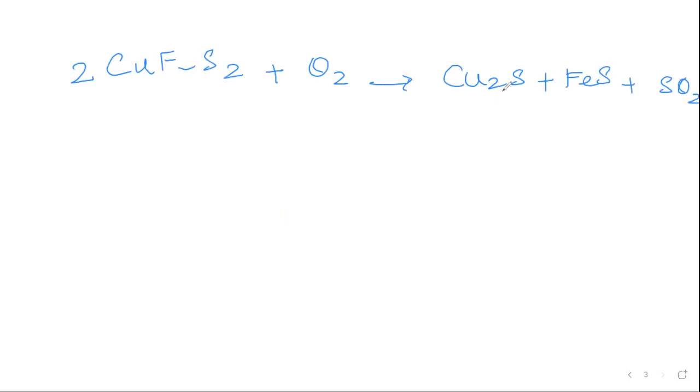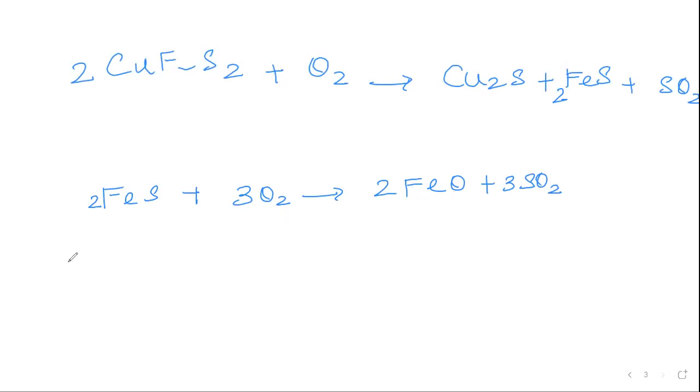Here I'll have 2 FeS, right? Cu2S plus FeS plus SO2. I need copper from this, so automatically this FeS must be removed from there. So I'll go for FeS now. 2FeS plus 3O2 will give me 2FeO plus 2SO2. That is, we are removing iron oxide. Again, iron oxide will not get removed easily.